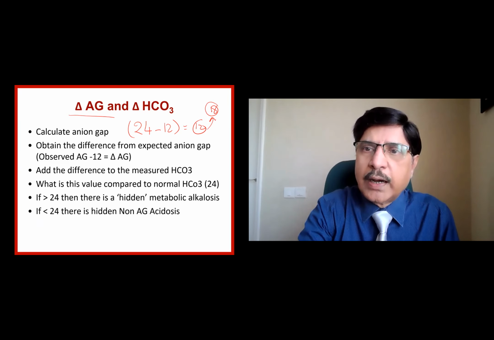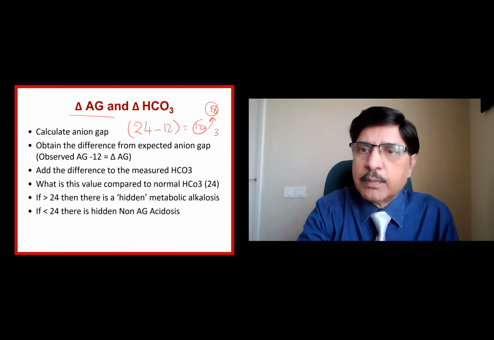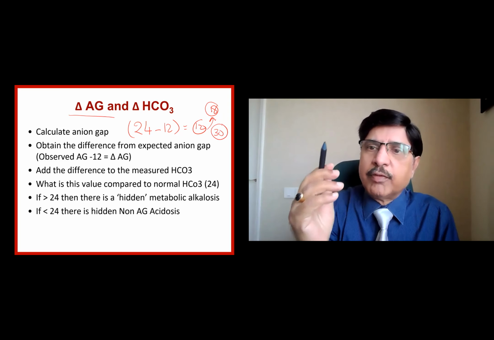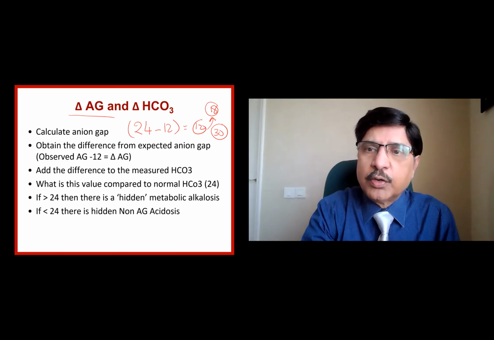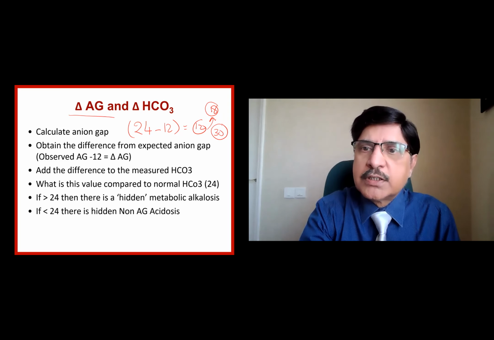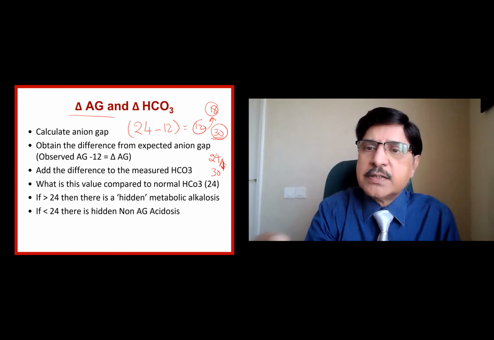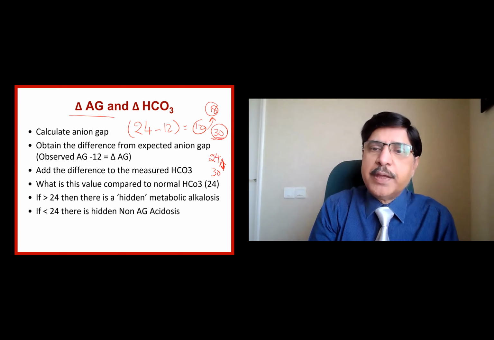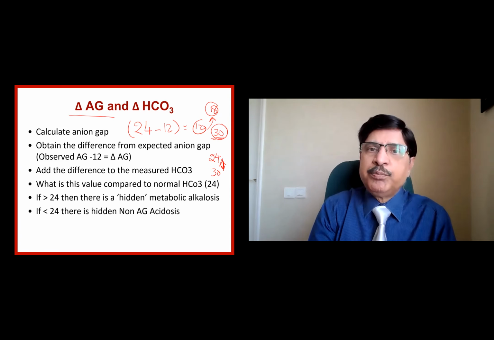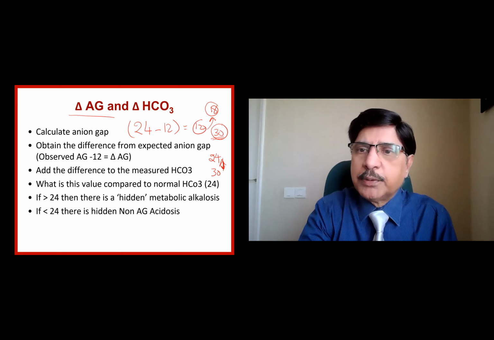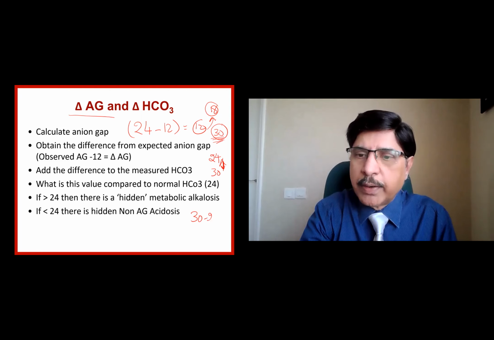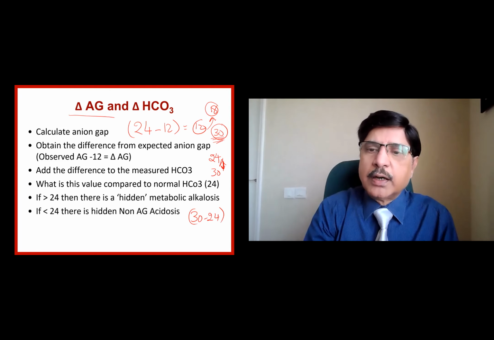So I need to add that to this. That becomes the actual bicarbonate. But what you see is 18. So this is 30. What you must normally get is 24. So this 30 is higher than the 24. It is higher. That means there is excess of base. So what is the delta gap? Delta bicarbonate is the calculated bicarbonate minus 24.